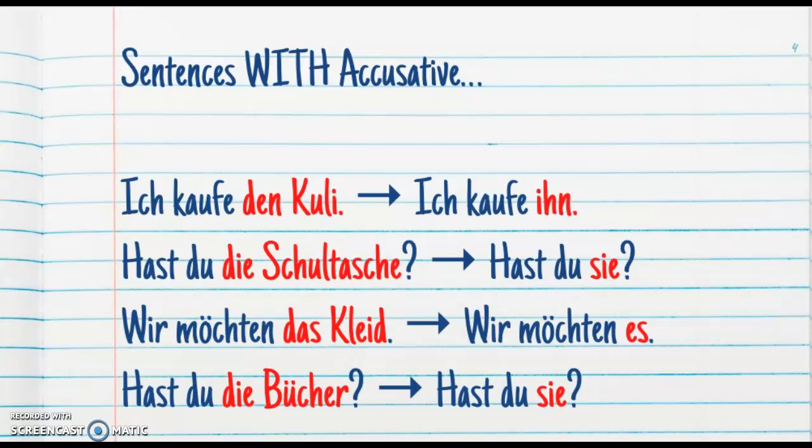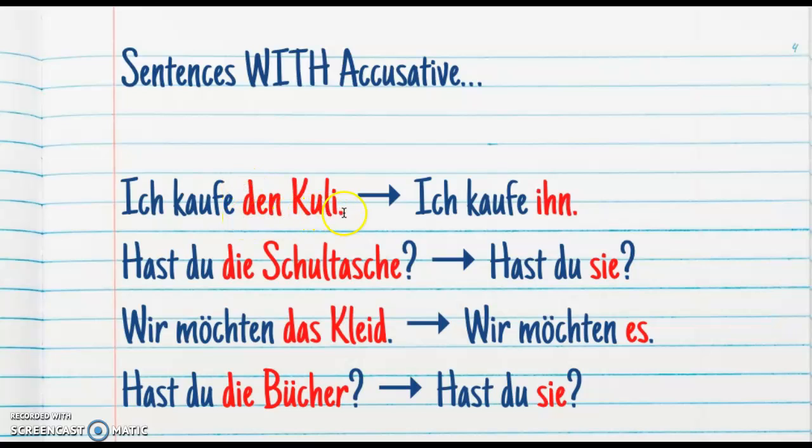Now, if we add the accusative into our sentences, using direct objects, we did this last week, but we haven't done it yet with a pronoun. We're going to walk through the four on the left, and then I'm going to explain how that ties into using the accusative case with a pronoun. The first one, ich kaufe den Kuli. This is I'm buying the pen. Last week we saw that we have to change our definite or indefinite articles to reflect the fact that they're objects.